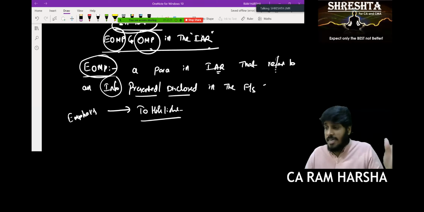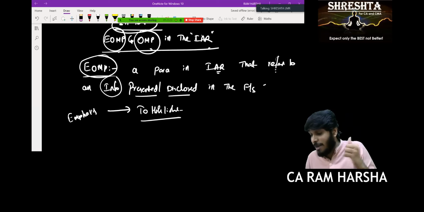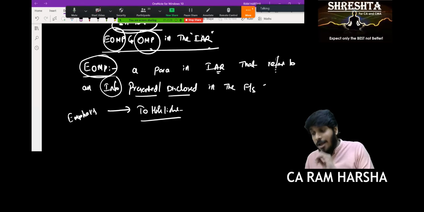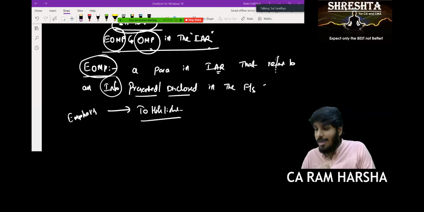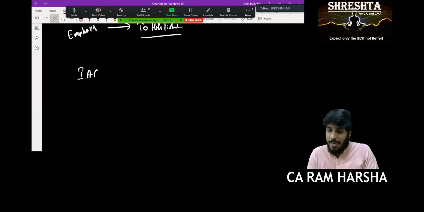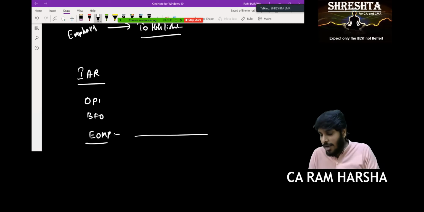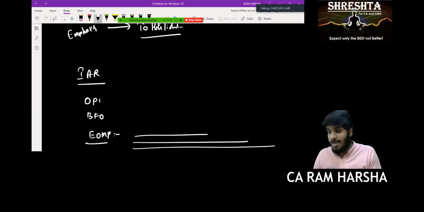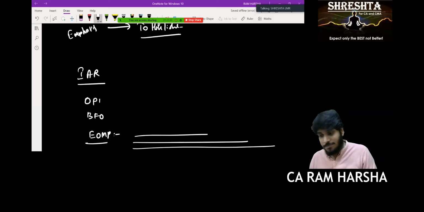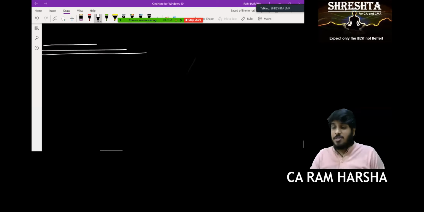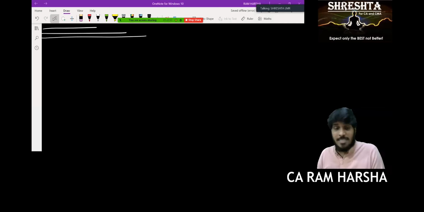If I want to highlight that information, where do I want to highlight, by the way? The emphasis of matter paragraph. In which report? The audit report. Exactly. In the independent audit report, along with opinion and basis for opinion, I want to use another para called emphasis of matter para. Here I want to highlight an important point. Sir, what is the purpose of this para?